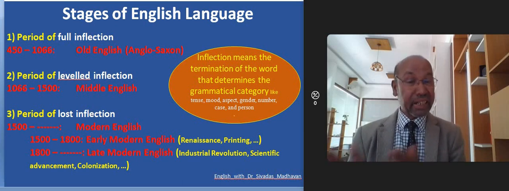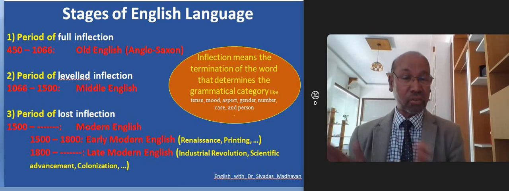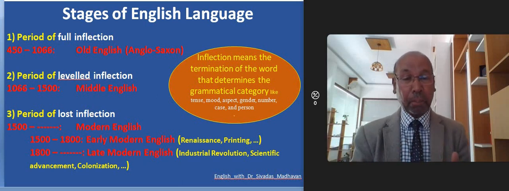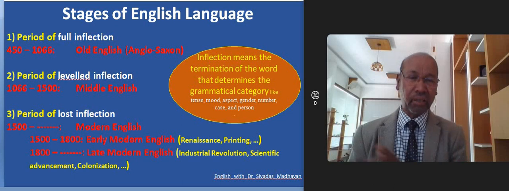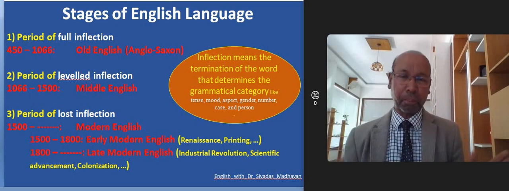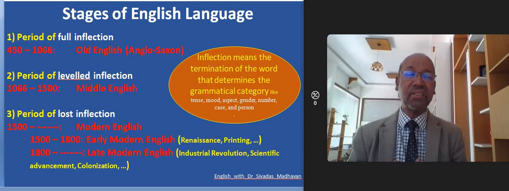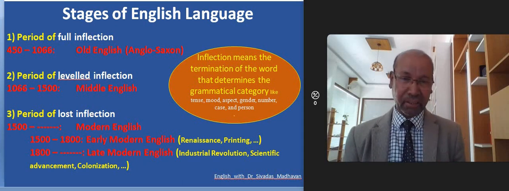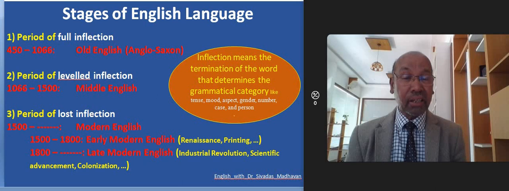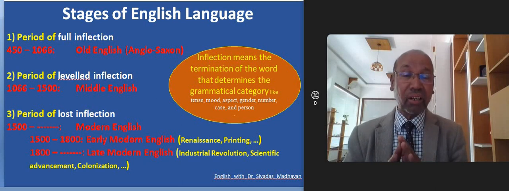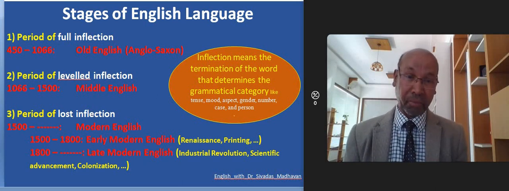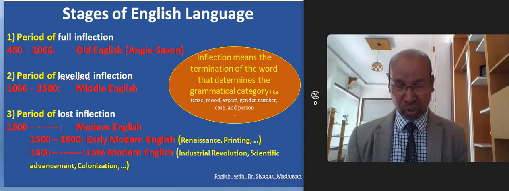After that, it continued up to 1500. So from 11th century up to the beginning of 16th century was known as the Middle English. So 1066 to 1500 is the time of Middle English. And Middle English is known as the period of leveled inflections, because many inflections were lost.